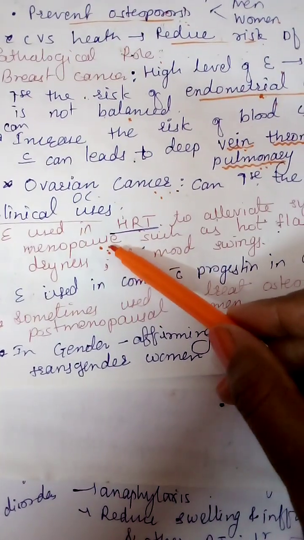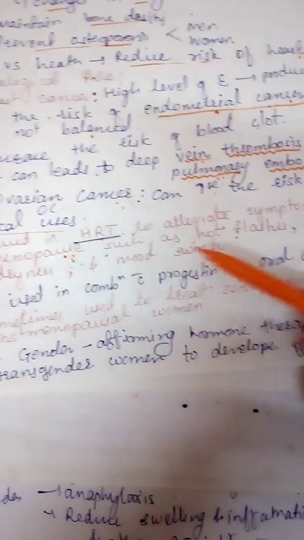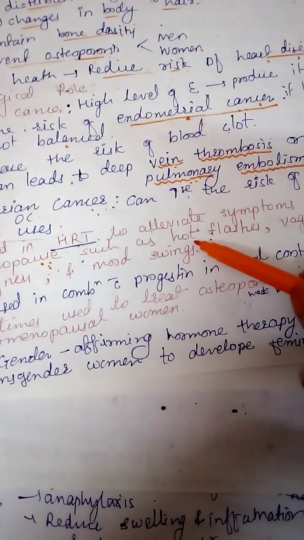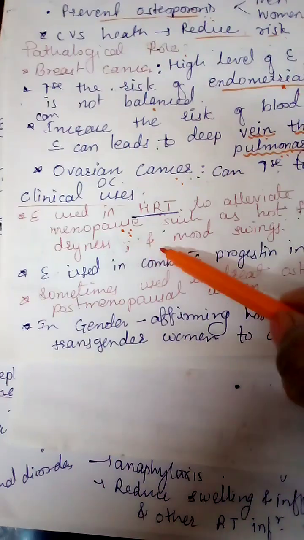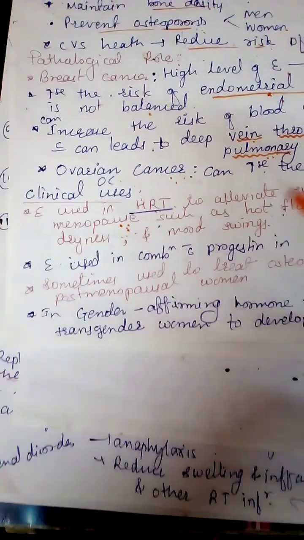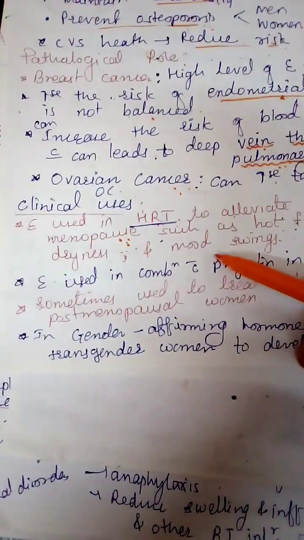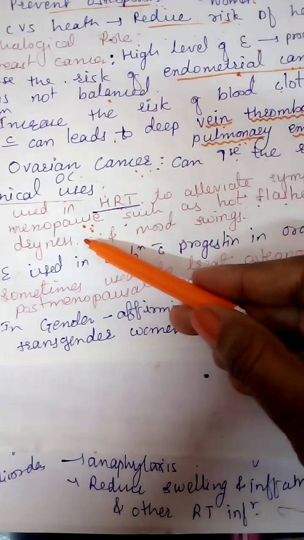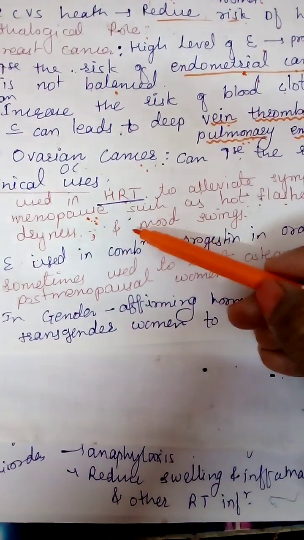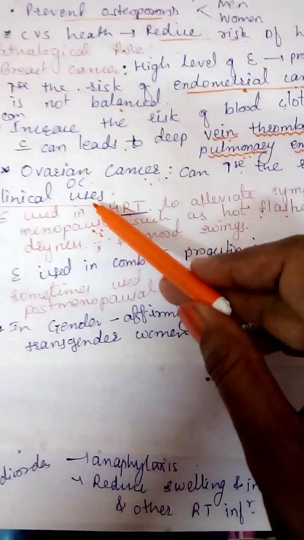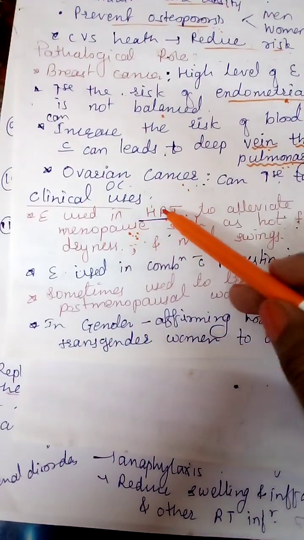In between that age, women can show different signs and symptoms such as hot flashes, vaginal dryness and mood swings. So changes in the mood or dryness in the vaginal part are the main characteristics of menopause. And to treat that condition, estrogen is used.